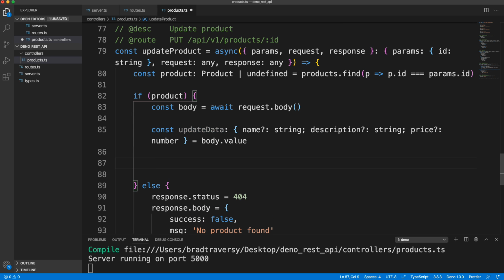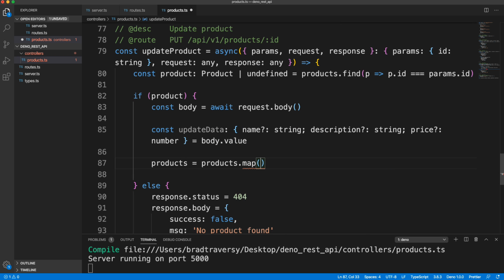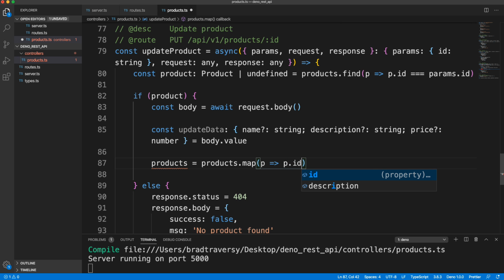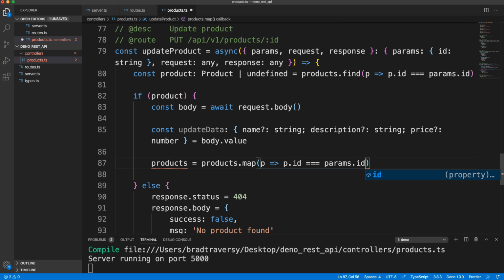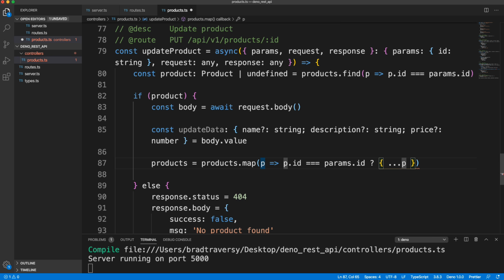I'm going to use map. I like this way. It's very clean. So we're going to say products equals, and then take our products array and map through, and say for each product, where the product ID is equal to the params.id, then we're going to use the spread operator here and take that specific product.